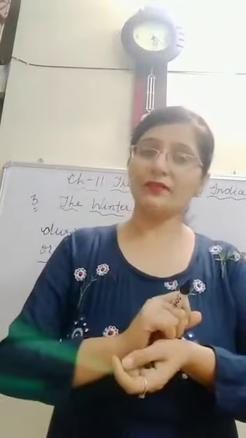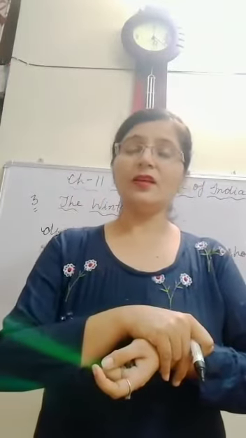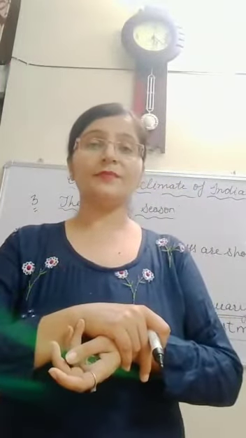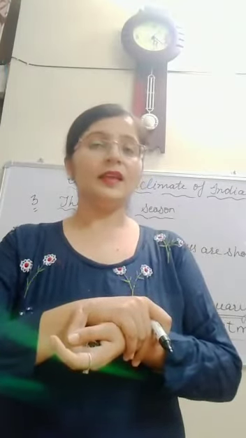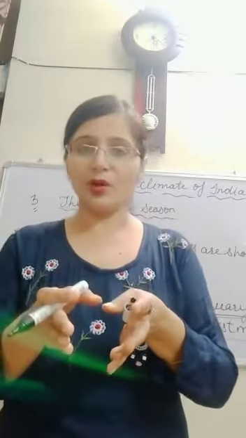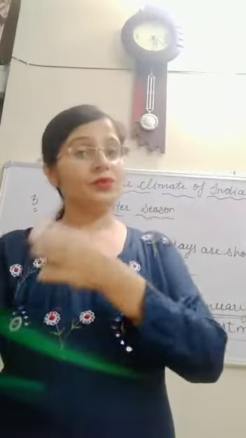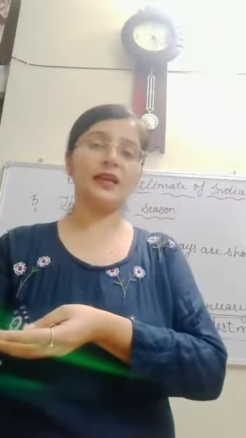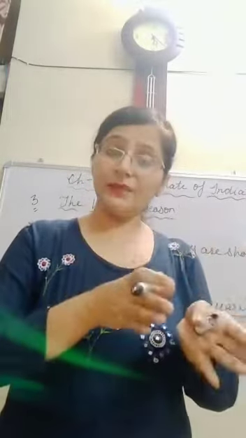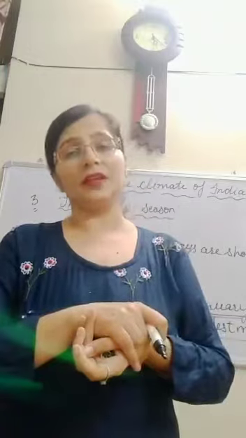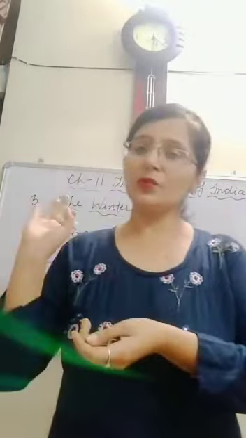And number two, we have discussed the monsoon season, the rainy season. What are the main months of the rainy season? The rainy season starts from July, sometimes in the month of June, and continues up to September. July, August and September are the three main rainy months of the northern part of India.